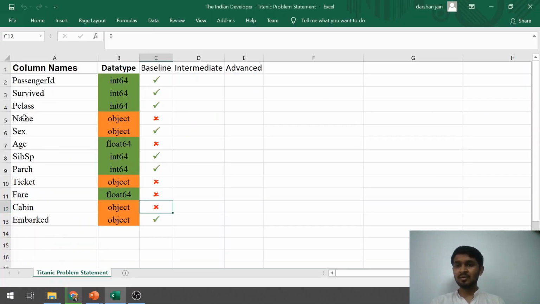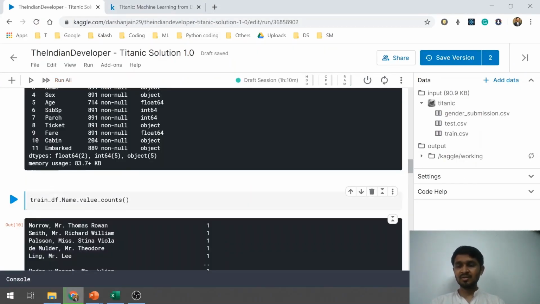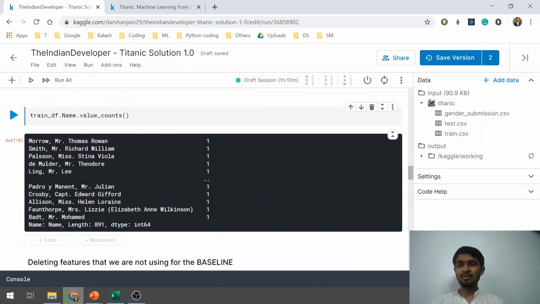Then comes a column called name. Suppose I run this and see a value count, I see so many unique values here, and to use this column I will need some pre-processing. So I have avoided this particular column for the baseline purpose. I'll use it in the upcoming videos where I'll do some data cleaning and data pre-processing, and then I'll add this feature to my use cases.